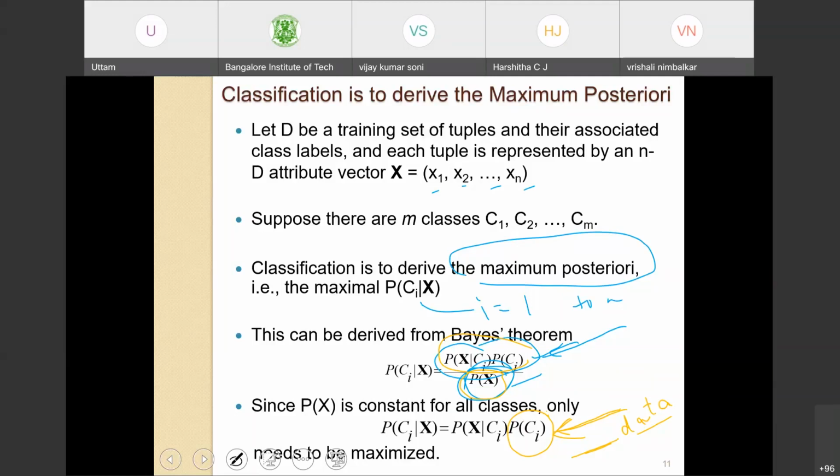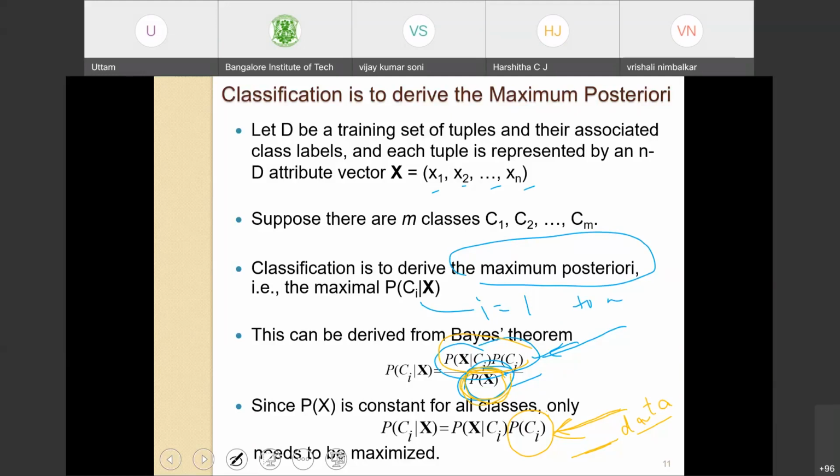The denominator is actually the probability that a data point is observed, or a class is observed. So this is constant, and we don't have to worry about the denominator. What we need to worry about is the numerator.